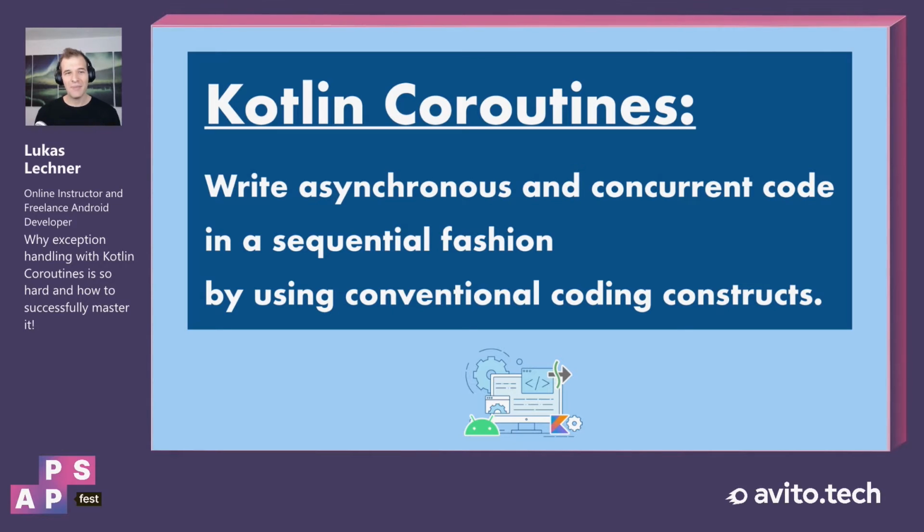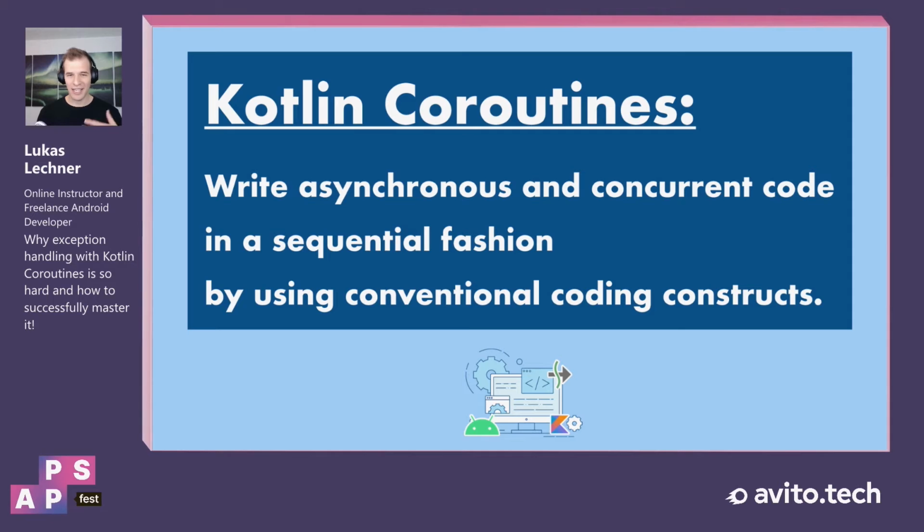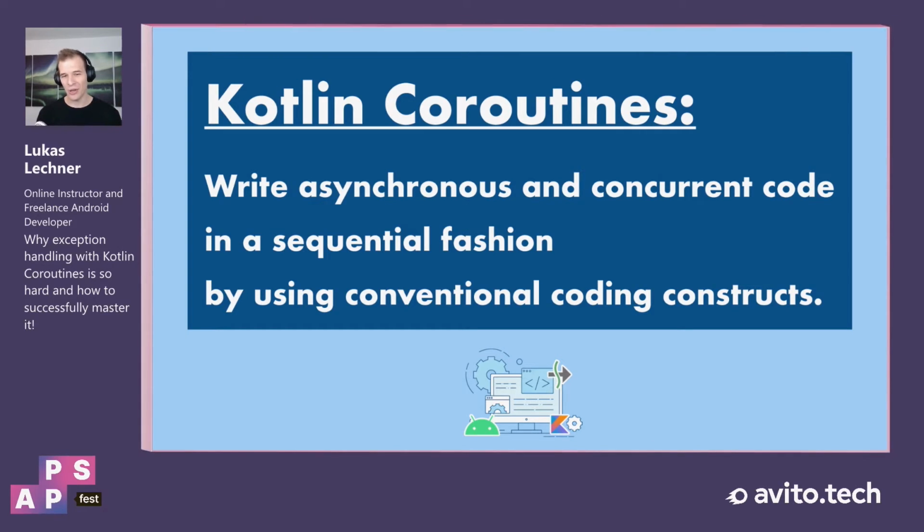So the main benefit of Kotlin Coroutines is that we actually can write asynchronous and concurrent code in a sequential fashion by using conventional code constructs. So when you take a look at coroutine-based code, this code will look pretty familiar to you. And even if you don't know a lot about coroutines, you will roughly understand what the code is doing.